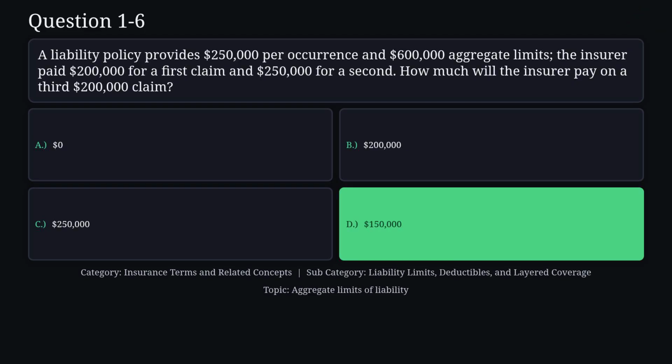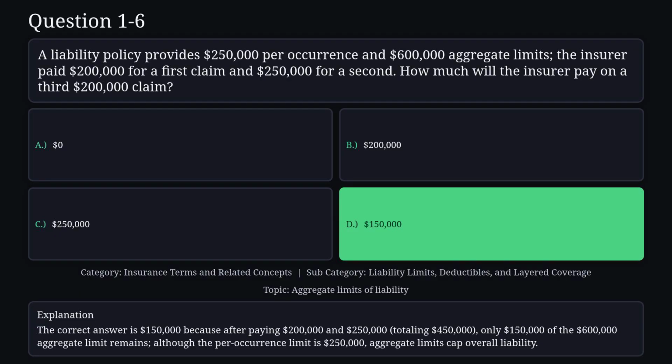The correct answer is D. The correct answer is $150,000 because after paying $200,000 and $250,000, totaling $450,000, only $150,000 of the $600,000 aggregate limit remains, although the per occurrence limit is $250,000. Aggregate limits cap overall liability.